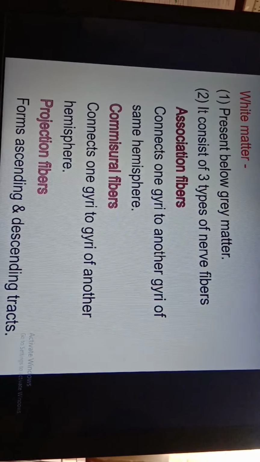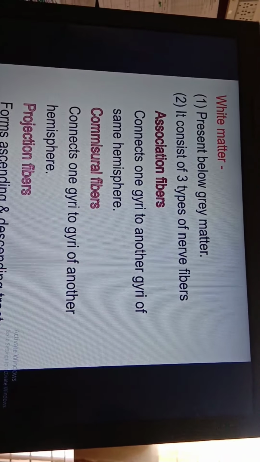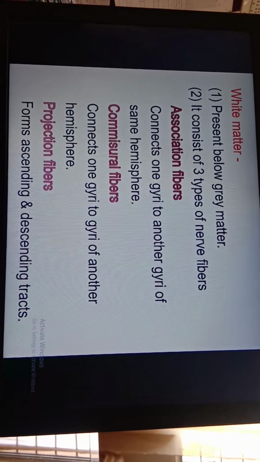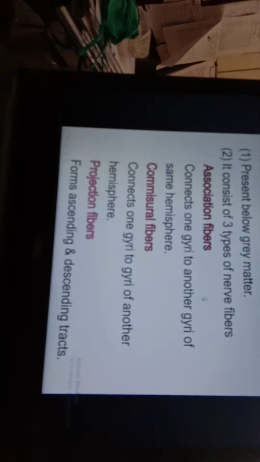Now we will study white matter. This white matter is present below the gray matter, and it consists of three types of fibers. One is association fibers, second is commissural fibers, and third is projection fibers. Now we will study all these three types of fibers. First are association fibers.